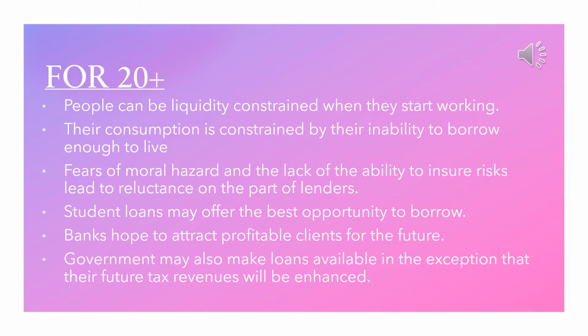In their 20s, people can be liquidity constrained when they start working. This means that their consumption is constrained by their inability to borrow enough to live at a level that is likely to be justified by their future earning power. Fears of moral hazard and the lack of the ability to insure risk lead to reluctance on the part of lenders. Student loans may offer the best opportunity to borrow.